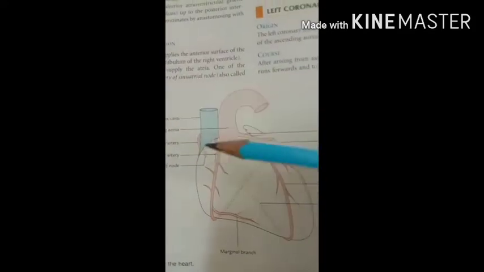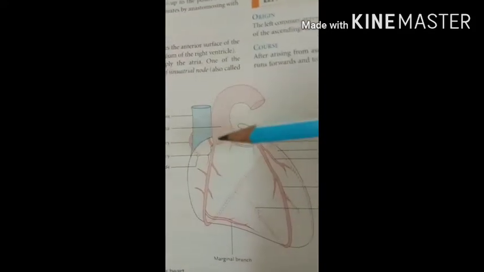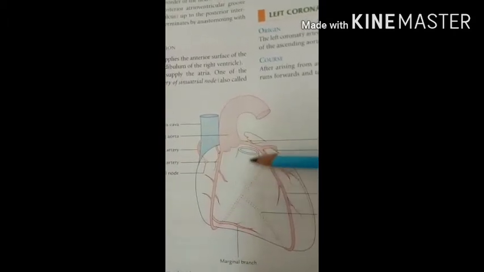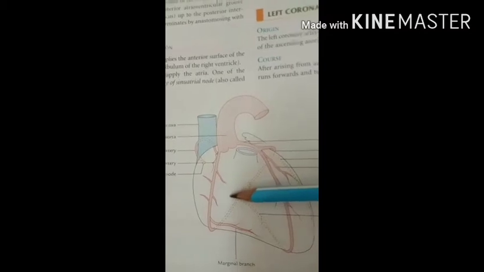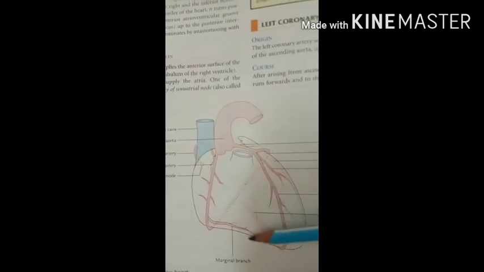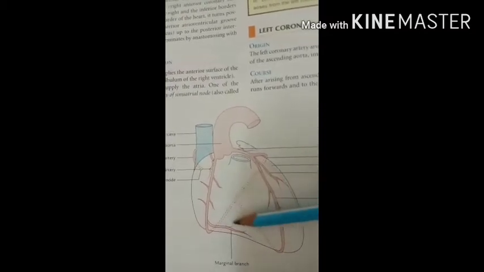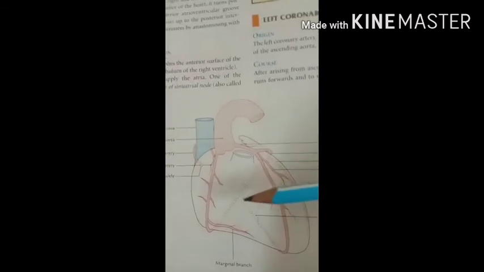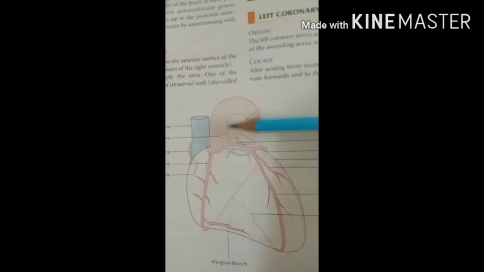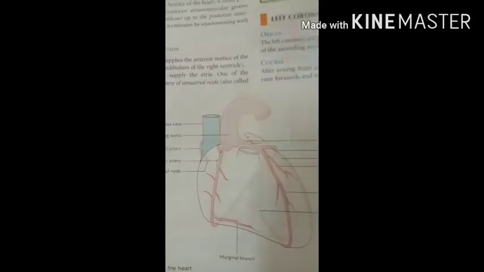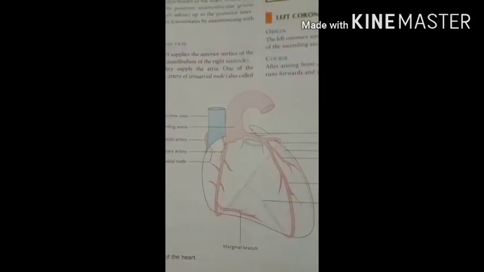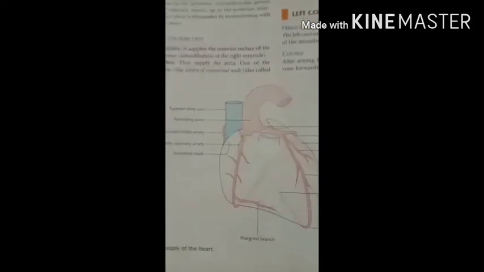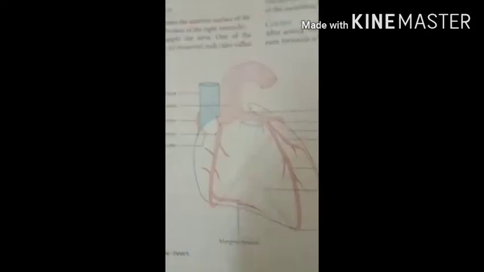And the area of distribution, the parts of the heart this artery supplies, is the right atrium of the heart, so this one, then the right ventricle of the heart, so this one, then the posterior part of the interventricular septum, and the whole of the conducting system of the heart. So that is the area supplied with oxygenated blood by the right coronary artery.